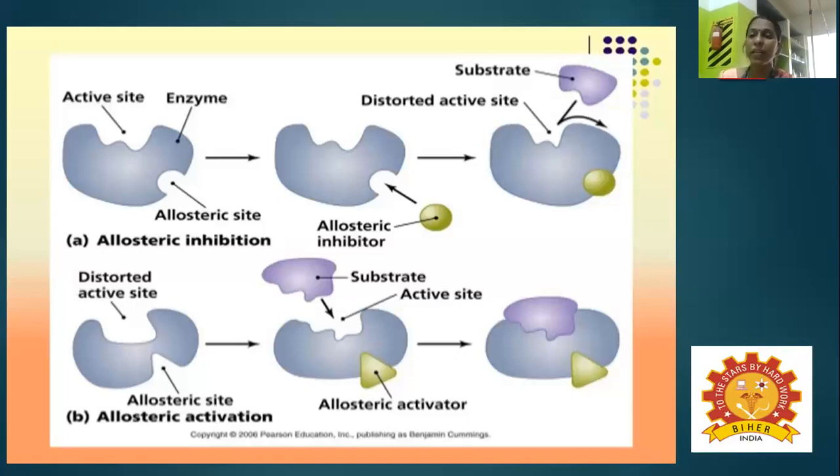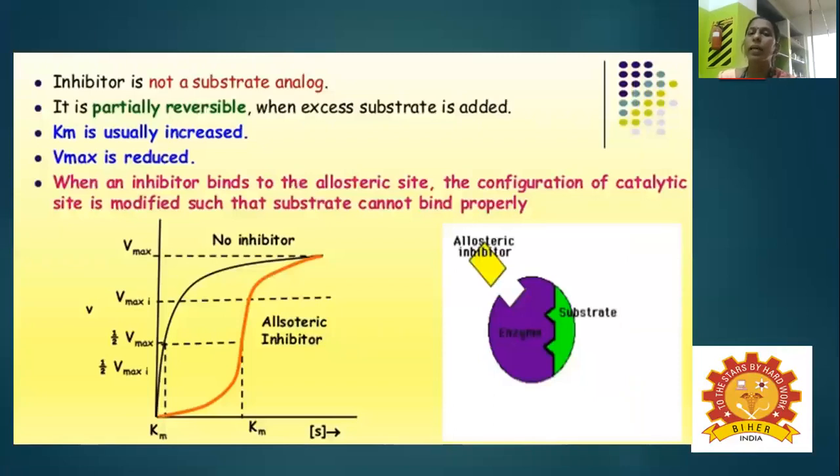It binds to a site other than the active site, and it is called the allosteric activator. This allosteric activator induces the enzyme activity. The inhibitor is not a substrate analog. It is not similar to the substrate. It is partially reversible when excess substrate is added. In that case, the Km value is usually increased and the Vmax value is reduced.